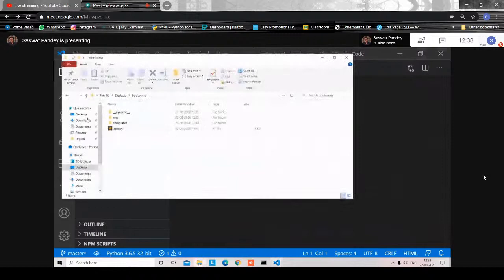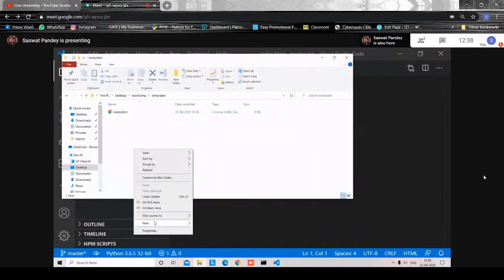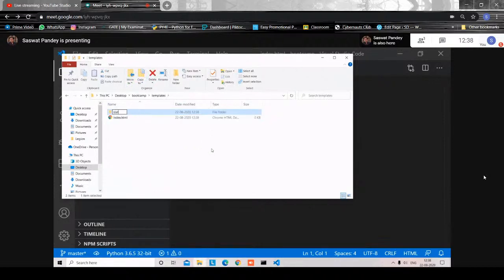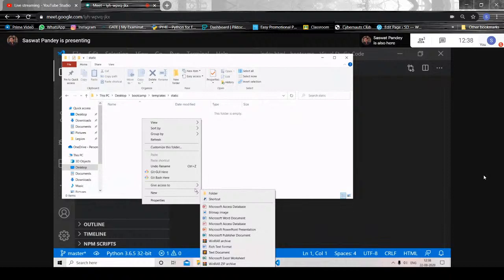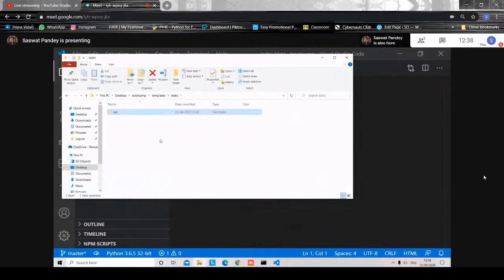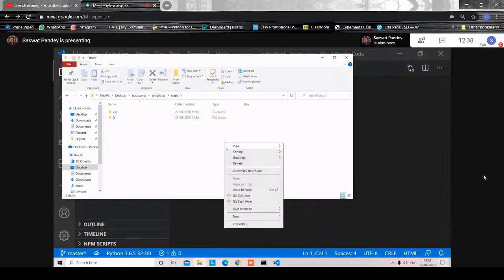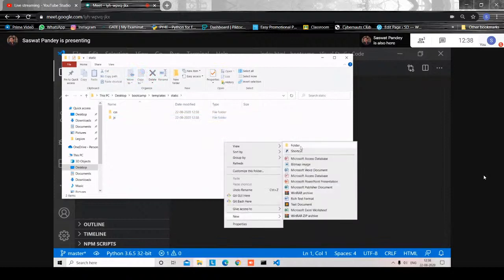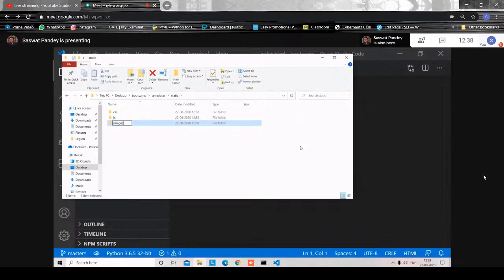I'll show you once. You go to Bootcamp, you get this app.py, you have this templates folder where you have to store, and here you can also store that static folder. Inside that you can keep the CSS, you can keep the JavaScript, then you can keep the images. This is how it works. Inside templates, you'll have all the web development part.